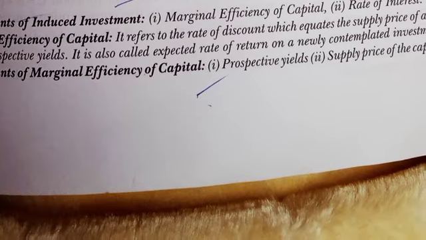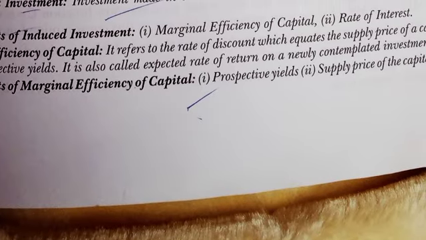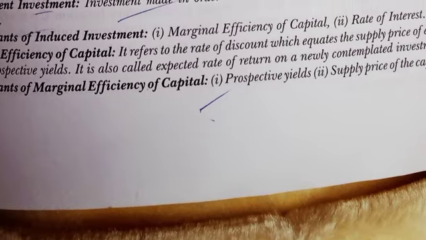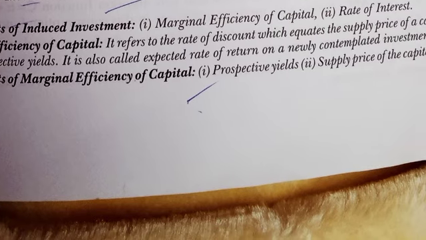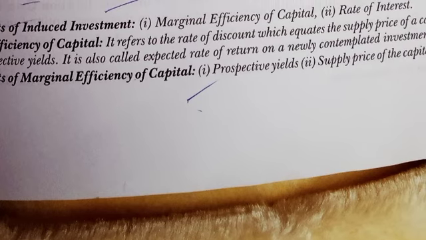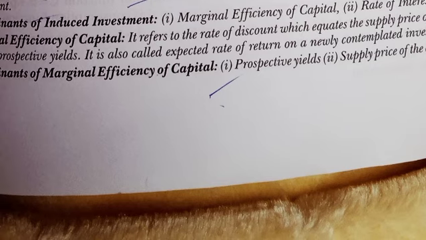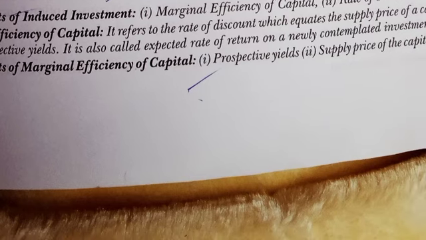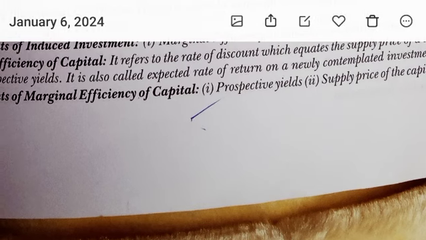Determinants of induced investment: first, the marginal efficiency of capital. Second, the rate of interest. Marginal efficiency of capital refers to the rate of discount which equates the supply price of a capital asset with its prospective yields. It is also called the rate of return on a newly contemplated investment project. Determinants of marginal efficiency of capital: first, the prospective yields. Second, the supply price of the capital asset.